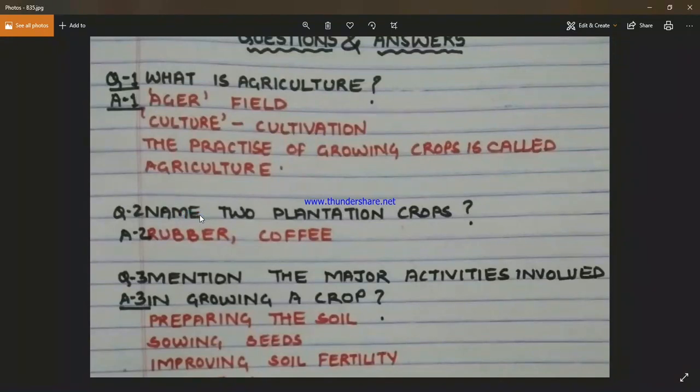Coming to our next question, name 2 plantation crops. We have studied that plantation crops are those cash crops which are grown on plantations. And so, the 2 most common and important plantation crops are rubber and coffee.